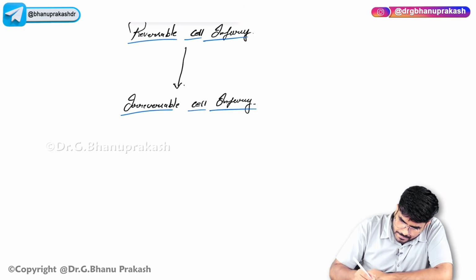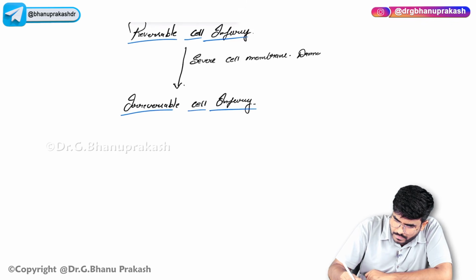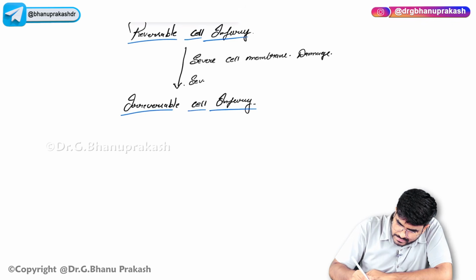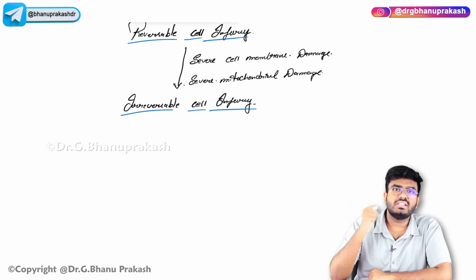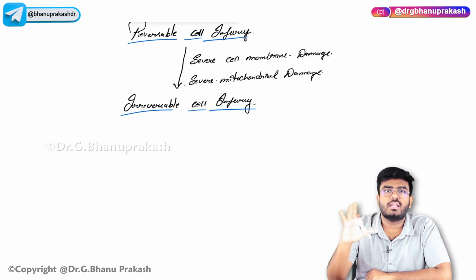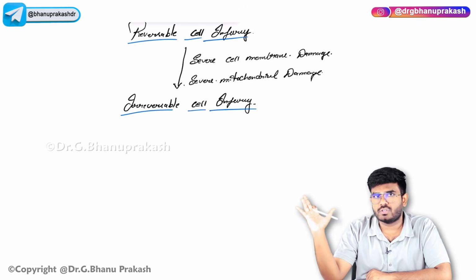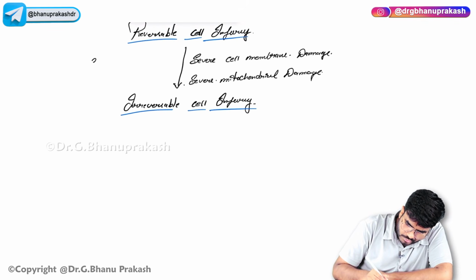See, whenever there is severe cell membrane damage, or you can say severe mitochondrial damage, once the mitochondria are damaged too much, once the cell membrane is damaged too much, now it is 100% sure that the cell will die for sure. It is irreversible cell injury. Okay, and even some books mention severe damage to the nucleus.